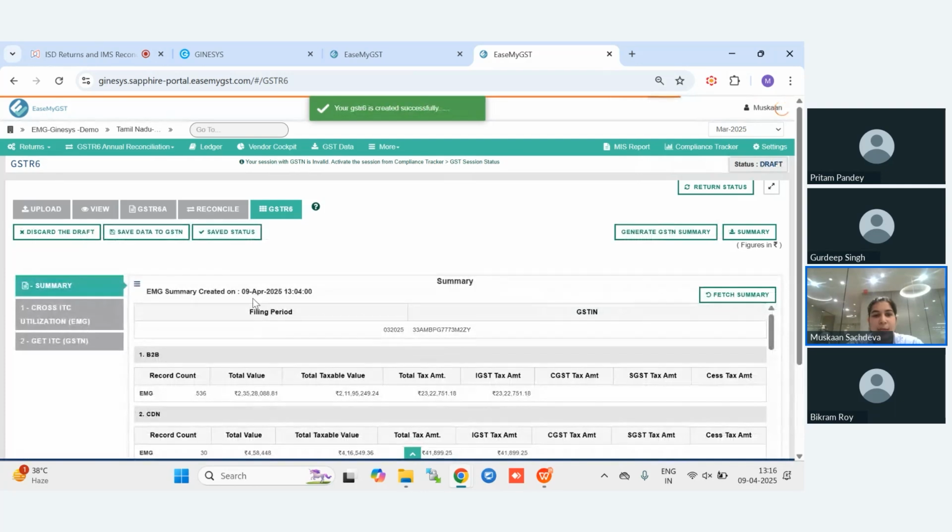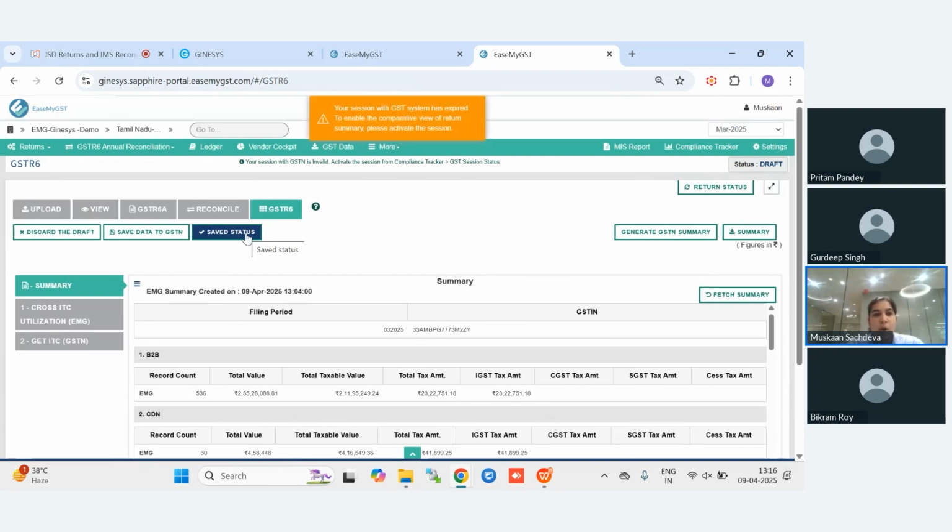As you can see here, B2B invoices, credit debit notes, and the values of your purchase service invoices. Once you validate that these invoices and the figures are correct, then you will click on save data to GST and check the save status. This concludes that your purchase service invoices have been saved to the government portal from EaseMyGST.